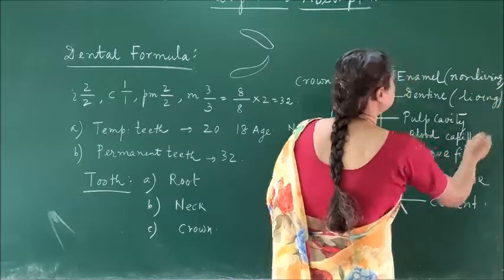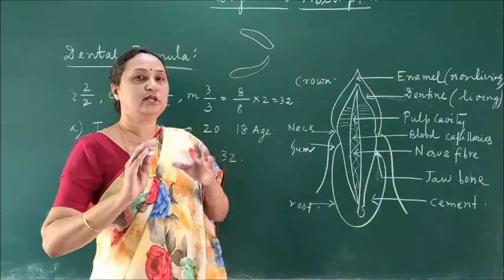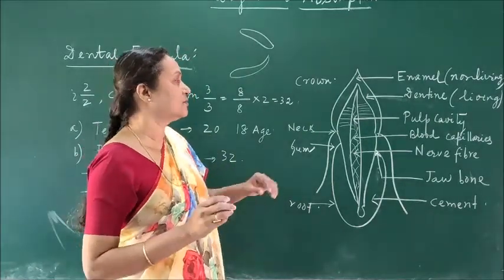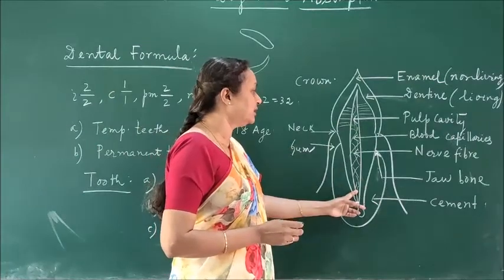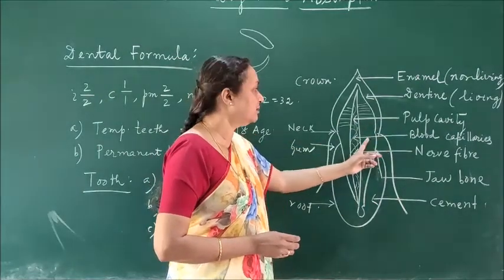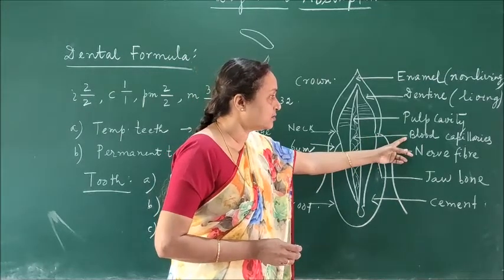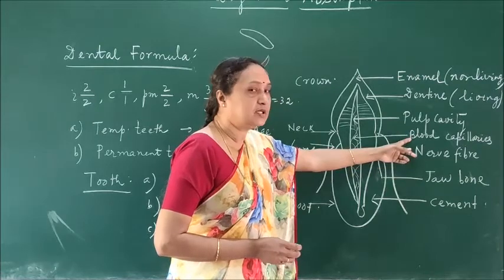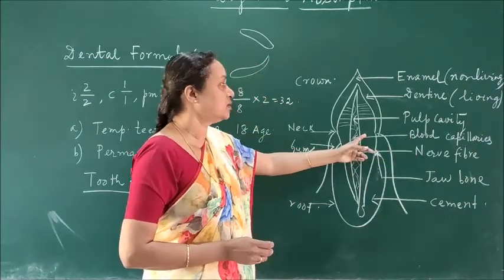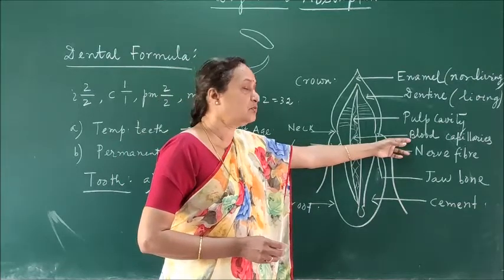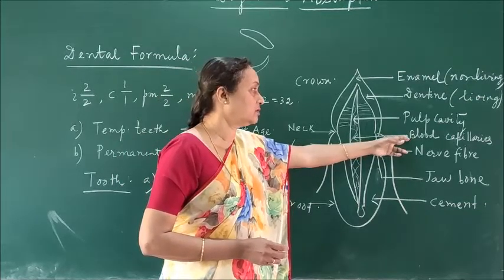And in the dentine also there are strands of cytoplasm, because it is a living layer. Then inside the tooth there is a cavity, which is called the pulp cavity. In the pulp cavity blood capillaries are present. Also nerve fibers are present. Why are blood capillaries present? Because it is also living, and there is a requirement of food. So the food is supplied with the help of the blood capillaries or the blood.